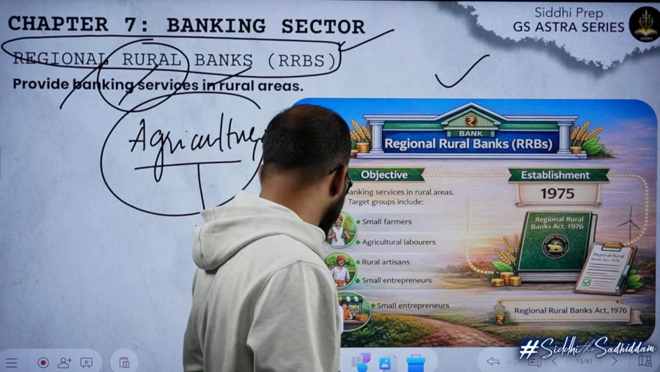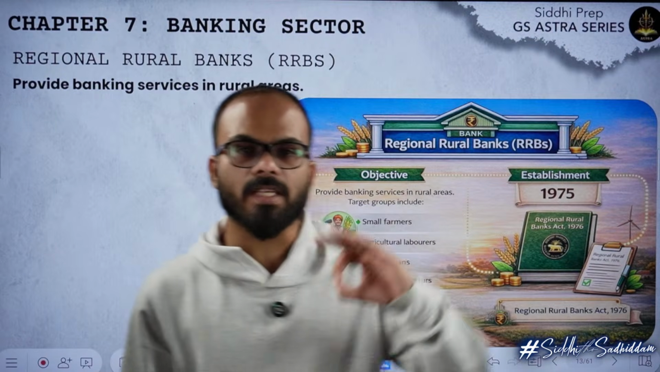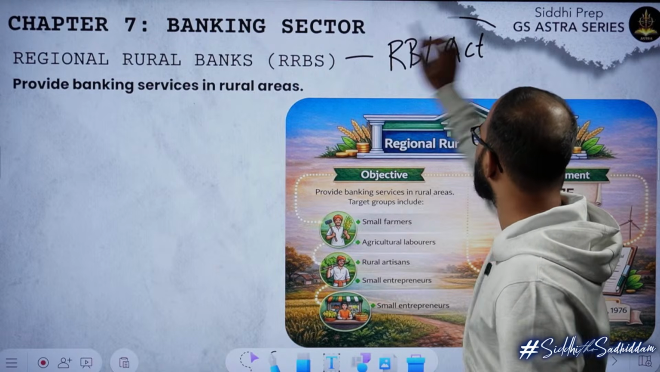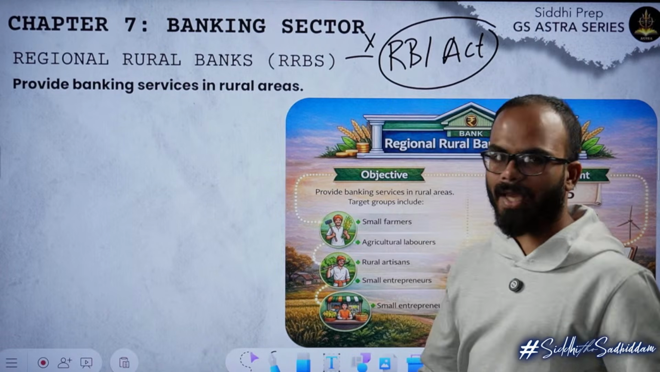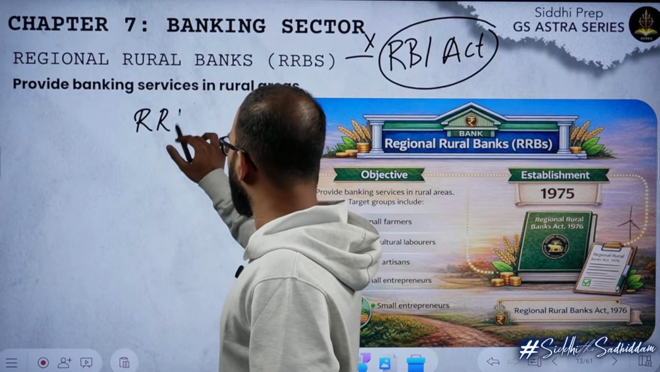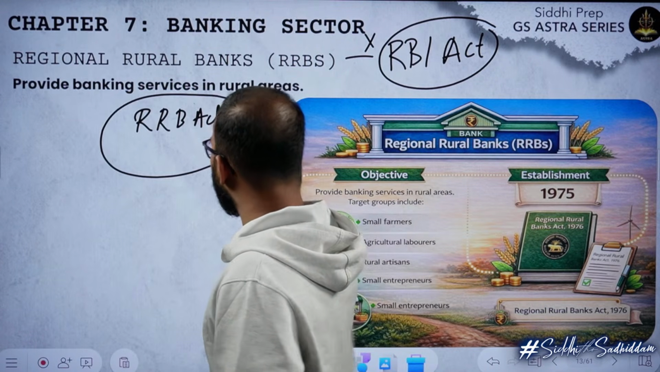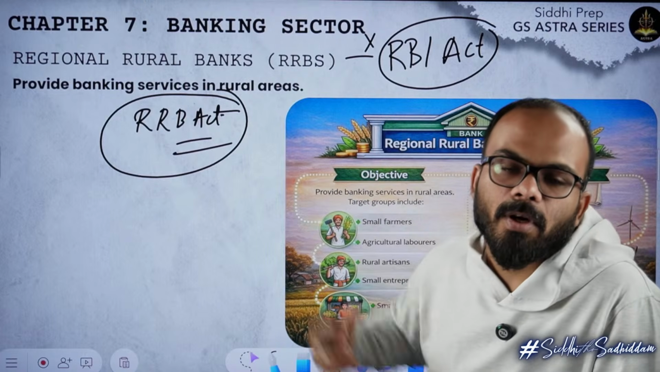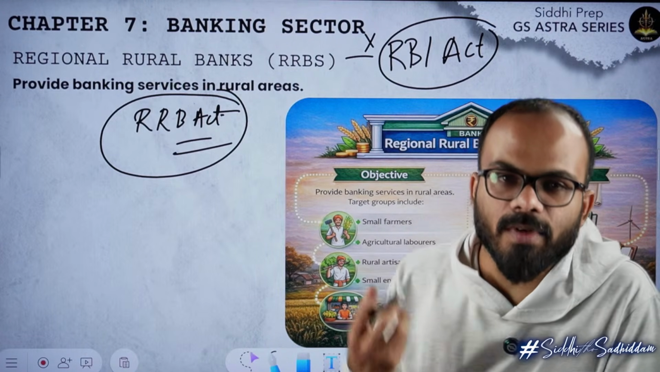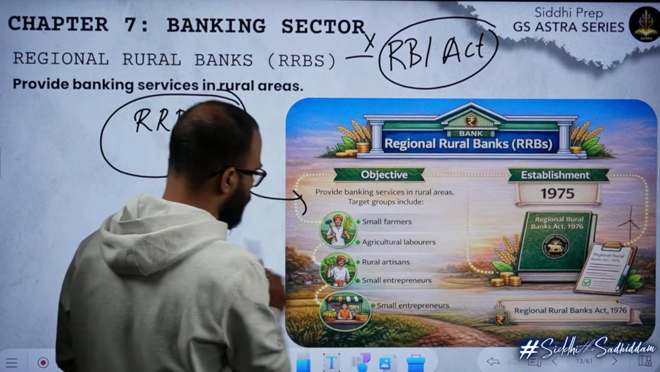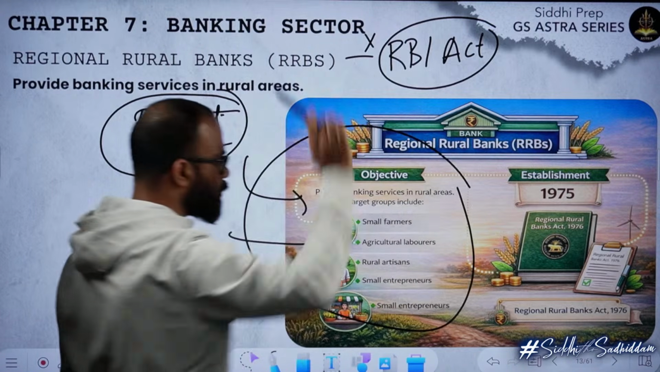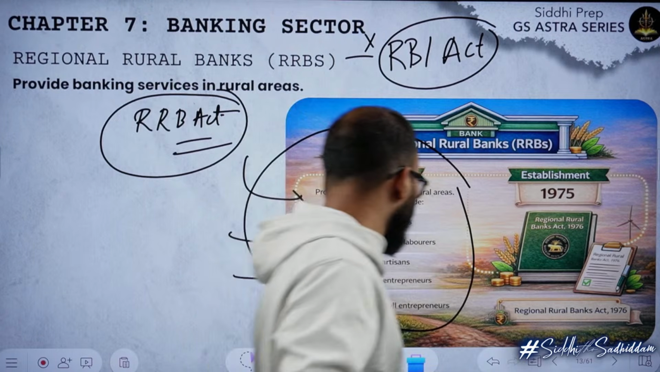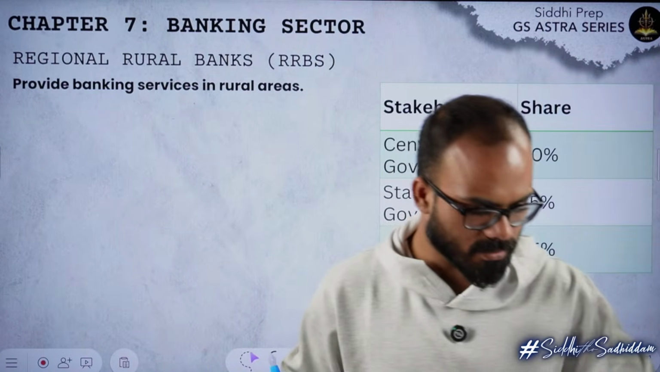Regional rural banks were not created as a part of the RBI Act. This sentence is important for you. They are not a part of the RBI Act. There is a separate act known as the RRB Act, and under the RRB Act, regional rural banks were created so that the facility to give loans for the agricultural sector and for small farmers is possible. They did this with that objective. So this is about regional rural banks.